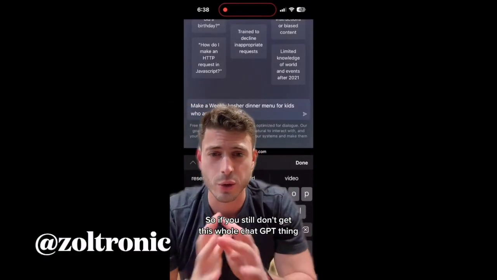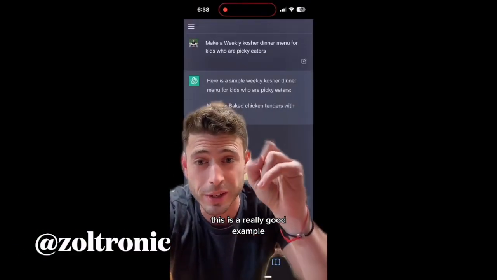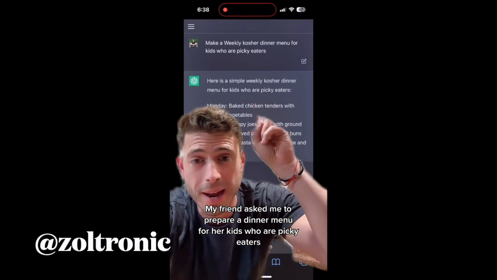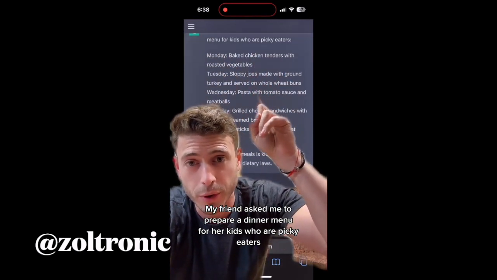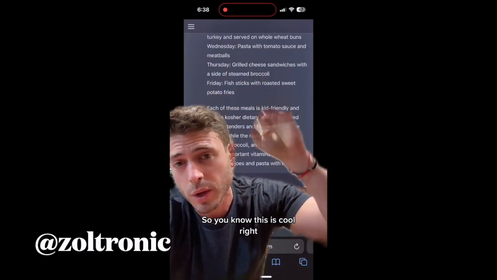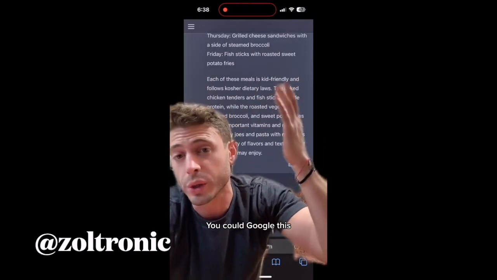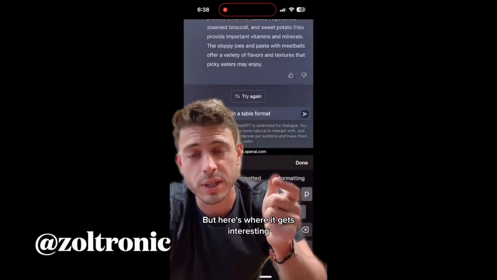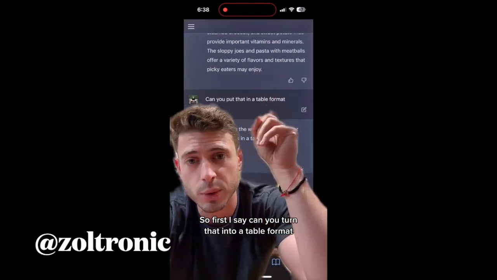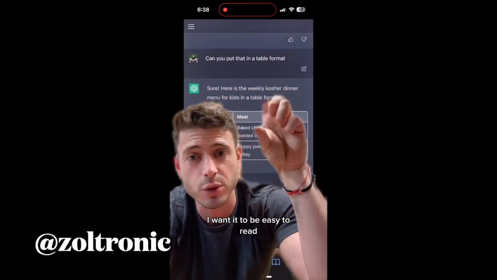So if you still don't get this whole ChatGPT thing, this is a really good example. My friend asked me to prepare a dinner menu for her kids who are picky eaters. So, this is cool, right? You could Google this, but here's where it gets interesting. So first I say, can you turn that into a table format? I want it to be easy to read.